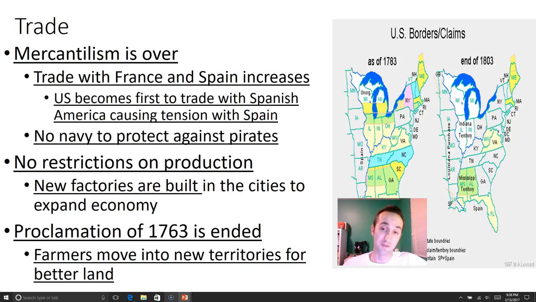Plus, we had no navy. We had a couple ships here and there, but if there were pirates in the Caribbean, or if there were English pirates that wanted to just steal our stuff, we didn't really have a navy to fight those pirates, so we were really open to attacks on the open seas.